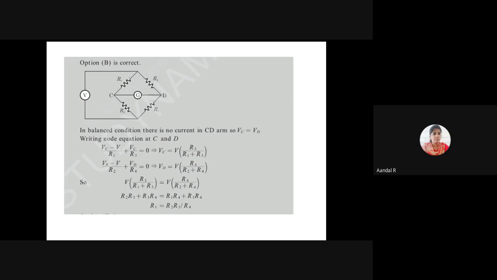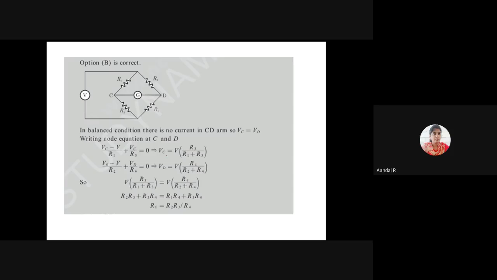So I am writing the node equation at C and D. At C, VC minus V divided by R1 plus VC by R3 equals 0.